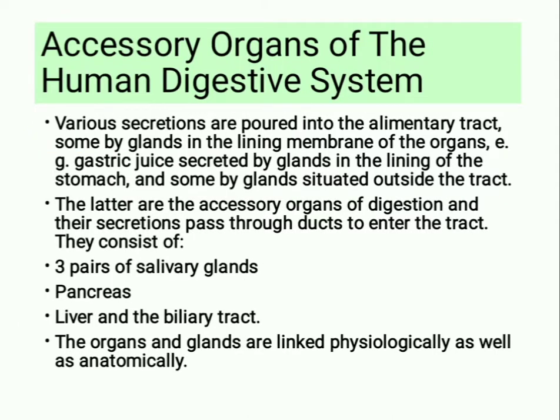Accessory organs of the human digestive system. Various secretions are poured into the alimentary tract, some by glands in the lining membrane of the organs, that is gastric juice secreted by glands in the lining of the stomach, and some by glands situated outside the tract. The latter are the accessory organs of digestion, and their secretions pass through ducts to enter the tract. They consist of 3 pairs of salivary glands, pancreas, liver, and the biliary tract. The organs and glands are linked physiologically, as well as autonomically and anatomically.